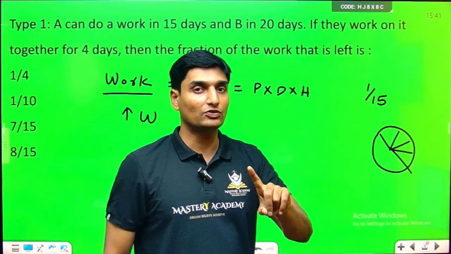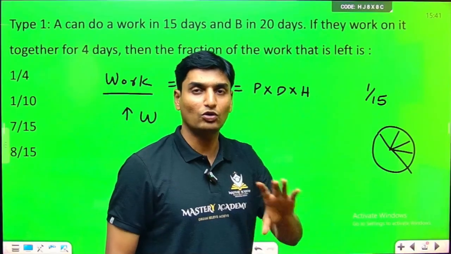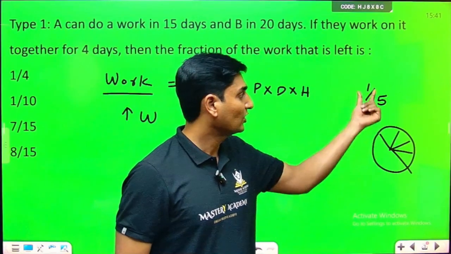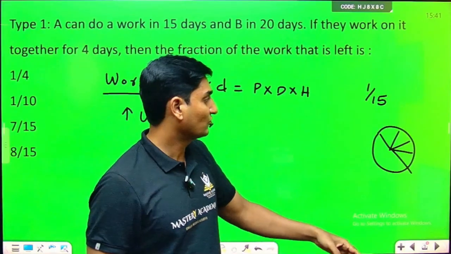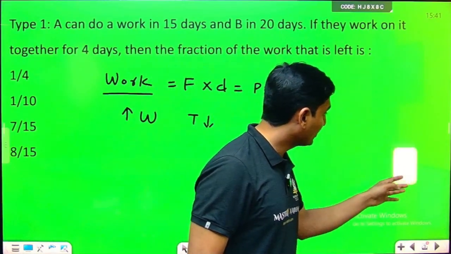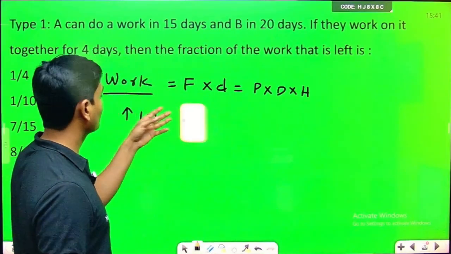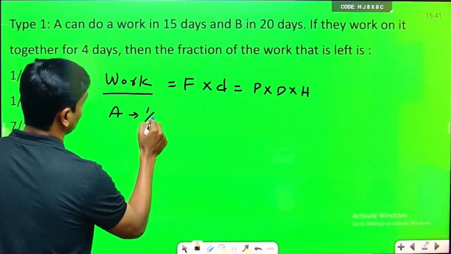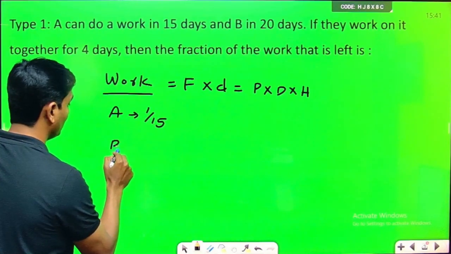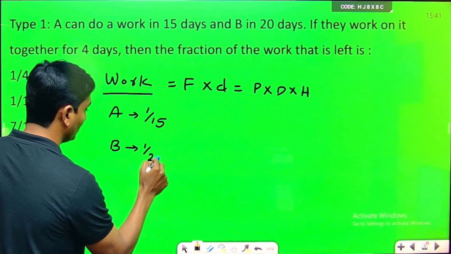So 1 day's work is what? 1 upon 15. Out of 15 we are considering only 1 day. In the same sense, if a person is working for 20 days, just as B is working here, then 1 day's work of B will be given by 1 upon 20.